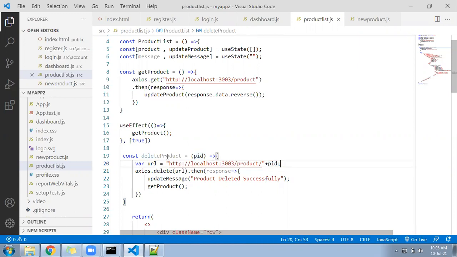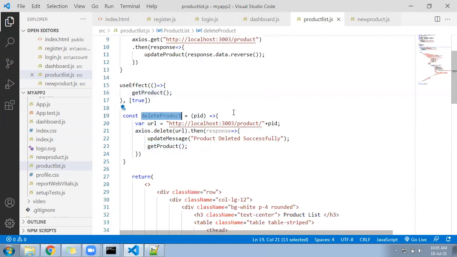So just very simple. Just call a function, get the same URL, append inside the plus your ID, the value of the ID, and finally delete. That's all. Product will get deleted and call this function, getProduct, for the listing. Now this function we have to call on click. Button we have created, on click we need to call this function. Okay, try that.